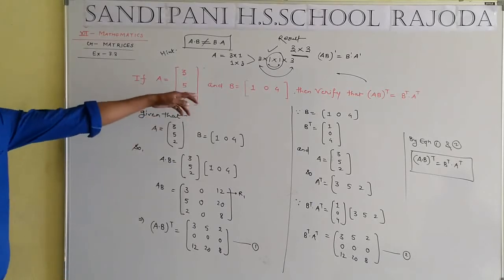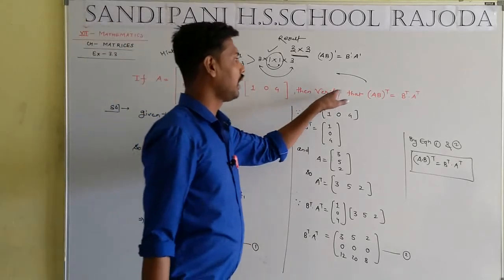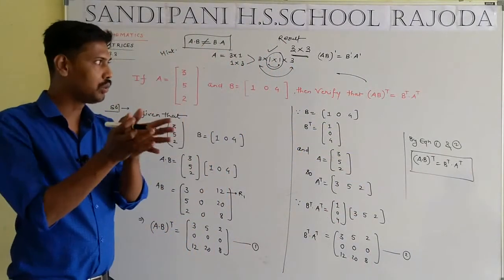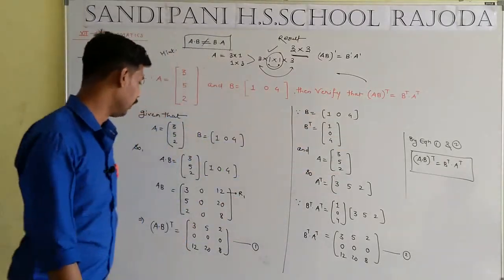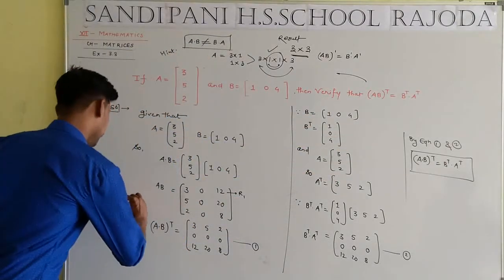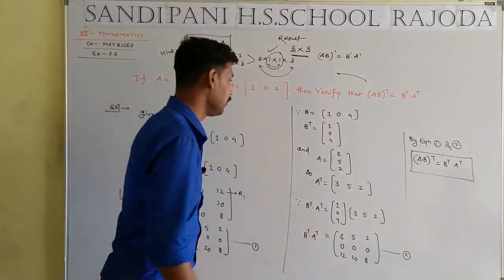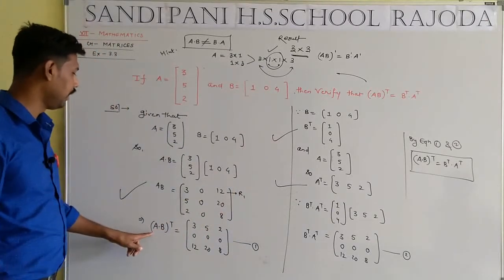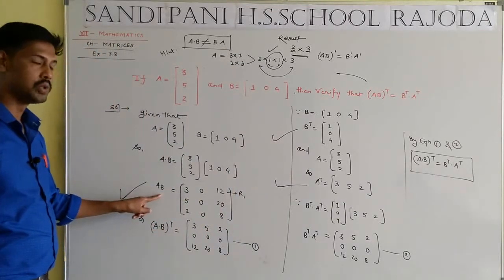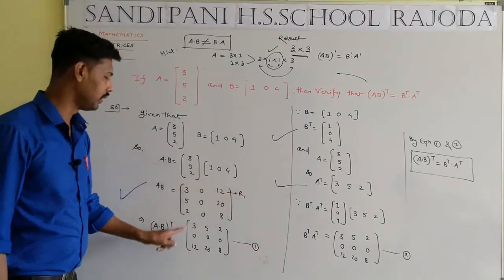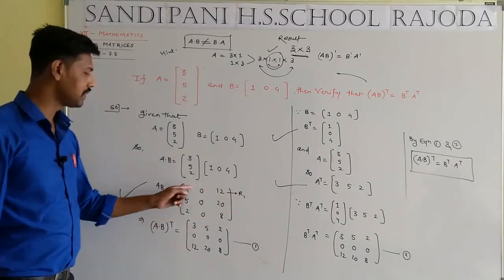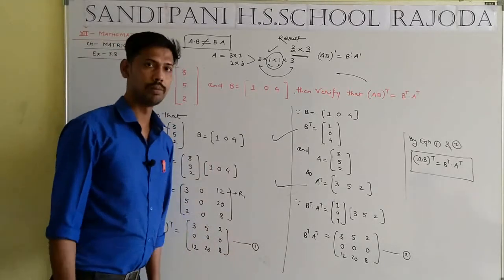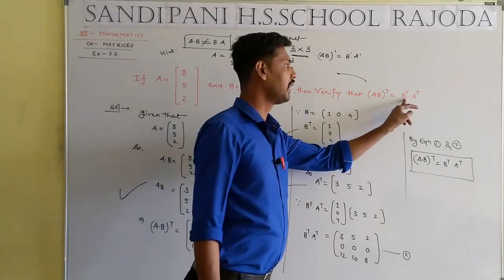Now again we recall the question. If A equal to this and B equal to this, then we show that (A·B) whole transpose will be equal to B transpose into A transpose. According to the demand of the question, we are getting A·B, and we are getting B dash and A dash. Now for the LHS, we have to find out (A·B) whole transpose. A·B we are getting transposed, that means rows convert into columns. First row converts into first column, second row into second column, and third row into third column. Naming this equation number first.